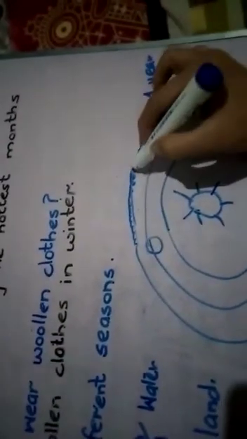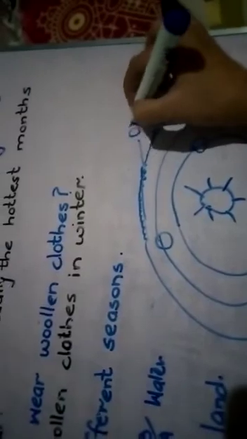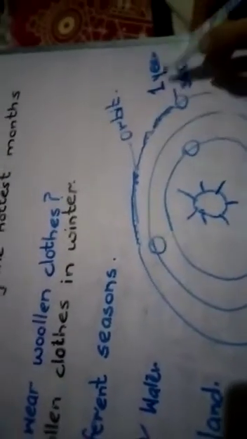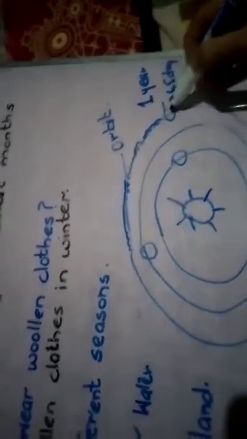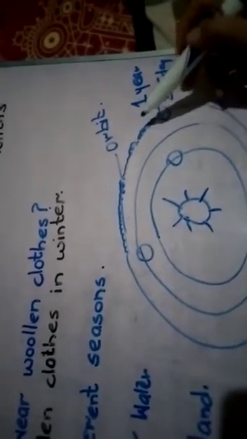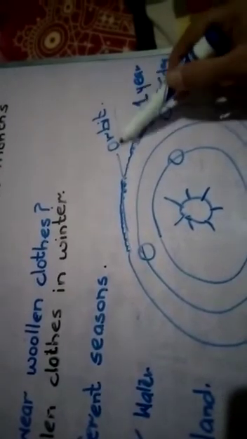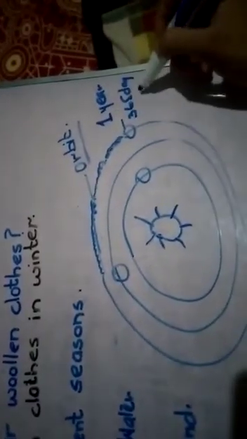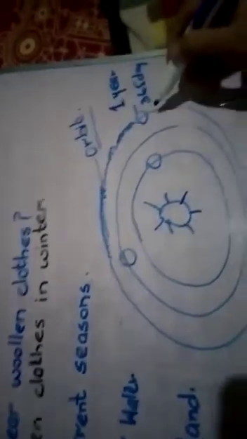The path on which the earth rotates is called an orbit. It takes 1 year, meaning 365 days, to complete its round. Now move on.